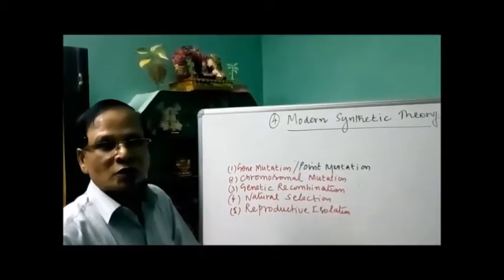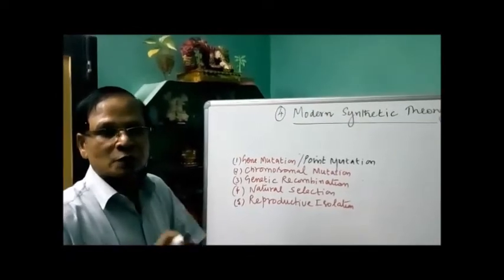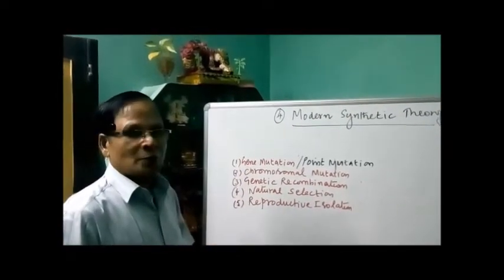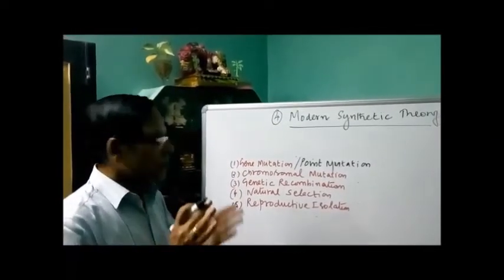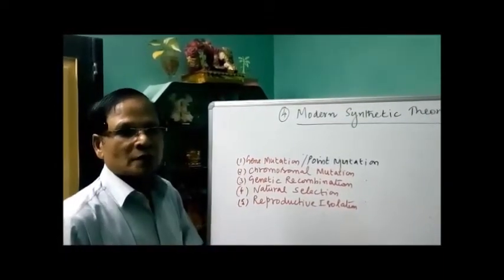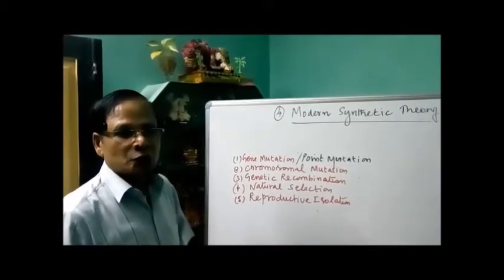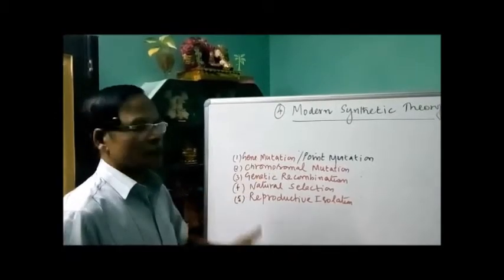You know that genes are coding for proteins. The proteins are responsible for the expression of the phenotype. So, what is gene mutation or point mutation? A change in the structure of the gene. As a result, a normal protein will not be produced. That alters the phenotype of an organism and leads to variations in the offspring. That's the role played by gene mutation.